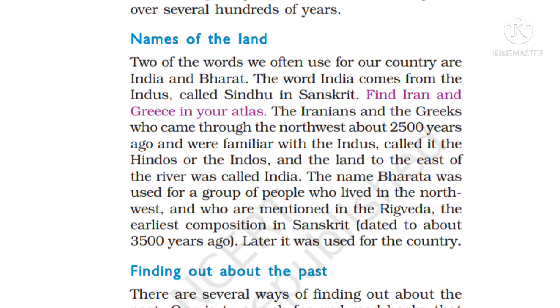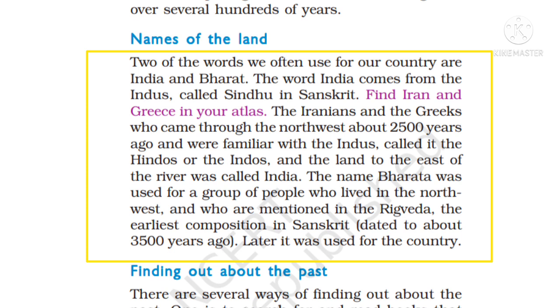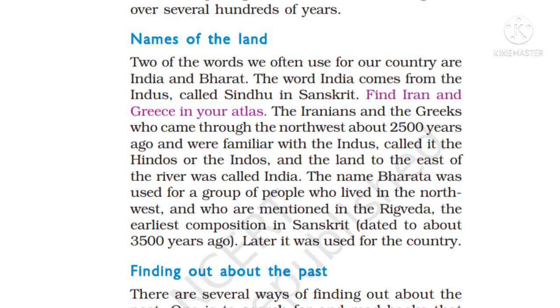An important point of this chapter, friends, is the name of the land. Yes friends, how did India, Bharat get its name? Let's see. There are two words often used for our country, India and Bharat. The word India comes from the Indus, called Sindhu in Sanskrit. Find Iran and Greece in your atlas. The Iranians and Greeks, who came through the northwest about 2,500 years ago and were familiar with the Indus, called it the Hindus and Indus, and the land to the east of the river was called India. The name Bharata was used for a group of people who lived in the northwest and are mentioned in the Rig Veda. The Rig Veda, the earliest composition in Sanskrit, is dated about 3,500 years ago, and the name was later used for our country.